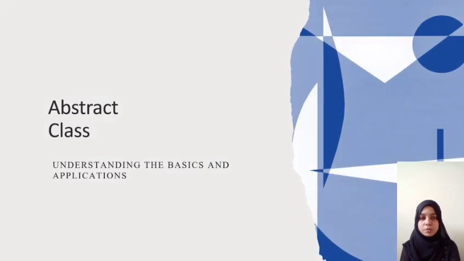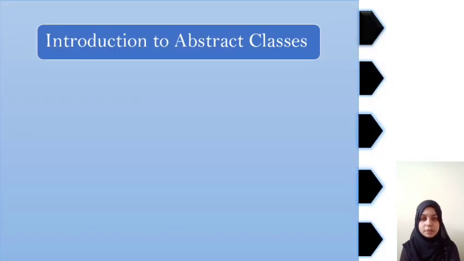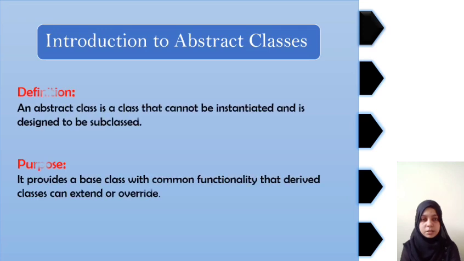Today we are going to explore one of the fundamental concepts in C#, that is abstract class. An abstract class is a special type of class in C# that cannot be instantiated directly, meaning creation of a specific instance or object from the class is not possible directly. Instead, it serves as a blueprint for other classes.